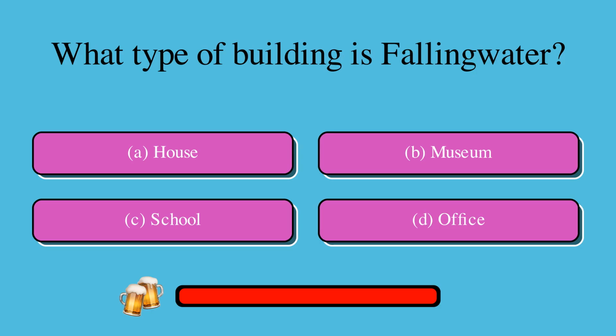What type of building is Fallingwater? Is it A. house, B. museum, C. school, or D. office? The correct answer is A. house.